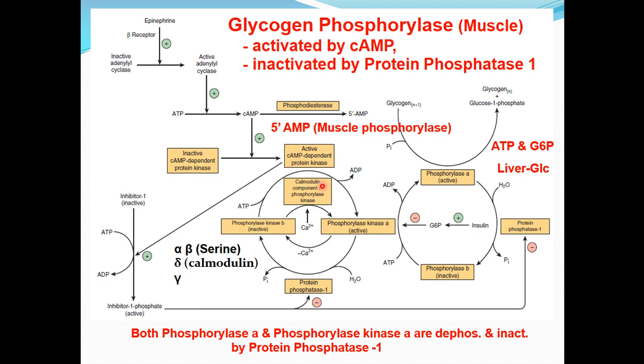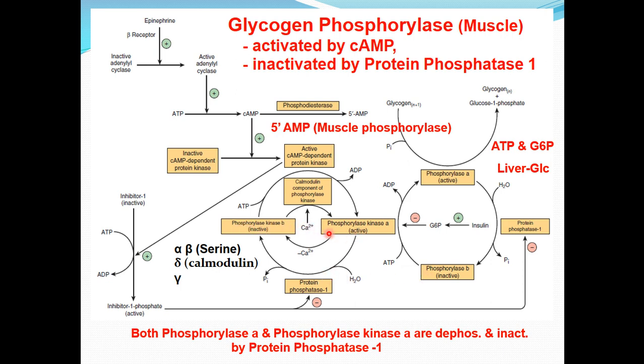One, it causes the activation of phosphorylase kinase B to phosphorylase kinase A by phosphorylating this phosphorylase kinase B, and the phosphate is donated by this ATP. And this phosphorylase kinase A, which is phosphorylated, causes the phosphorylation of this glycogen phosphorylase B, which is the dephosphorylated and inactive form, to glycogen phosphorylase A, which is the phosphorylated form, and the phosphate group is donated by this ATP.